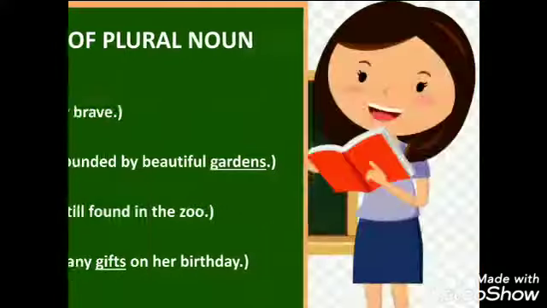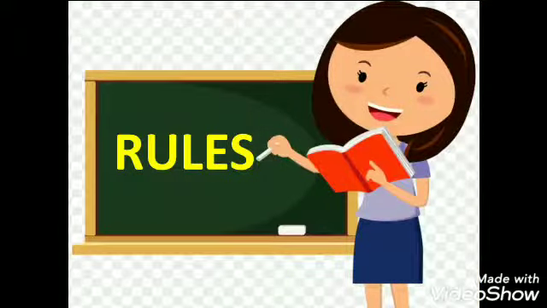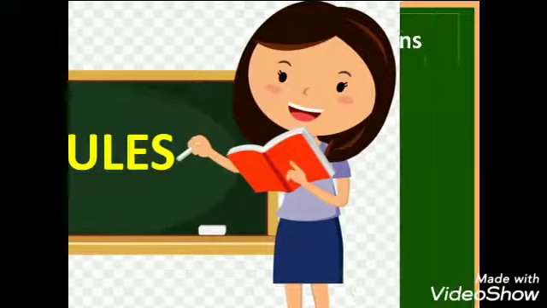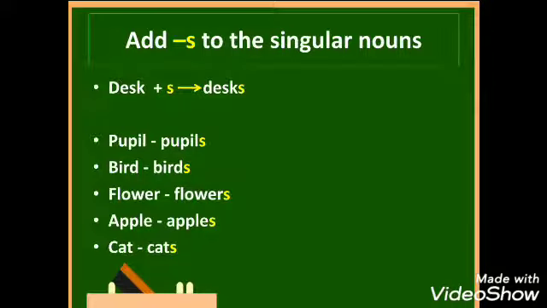Now let's go through the rules to form plural nouns. The first rule goes like this. Add s to the singular nouns. So most nouns form their plural by adding s to the singular. In the first example, desk. We can get the plural form of desk by adding s to it.